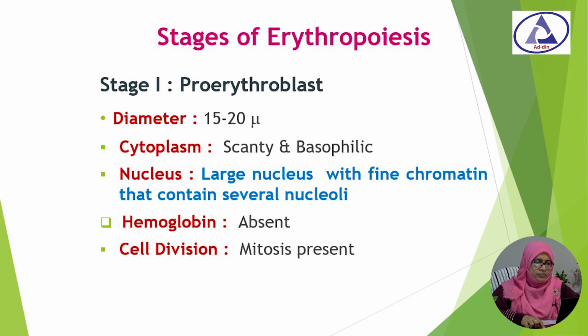Firstly, we will discuss the proerythroblast stage. This is the first stage. Here the diameter is about 15 to 20 micron, the cytoplasm is scanty and basophilic, and the nucleus is large with fine chromatin that contains several nucleoli. Hemoglobin is absent here, and the cell divides by mitosis.